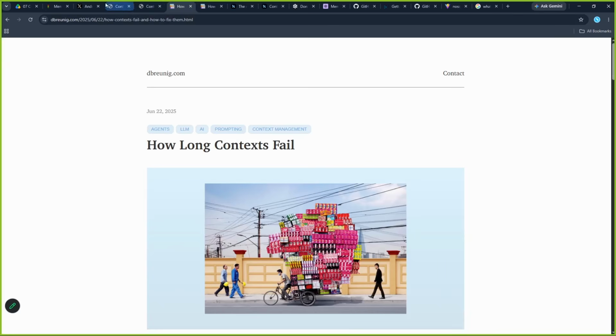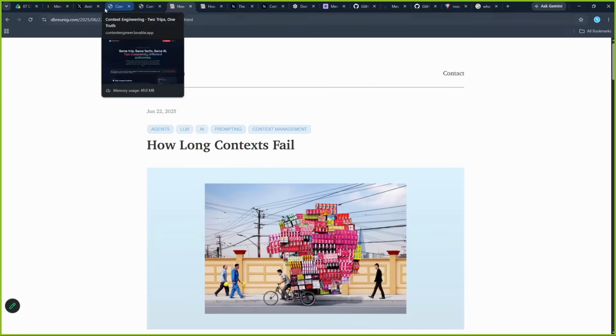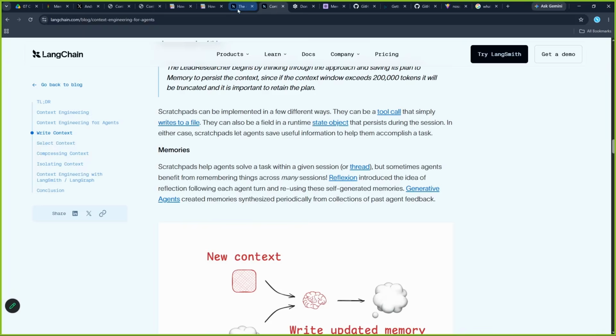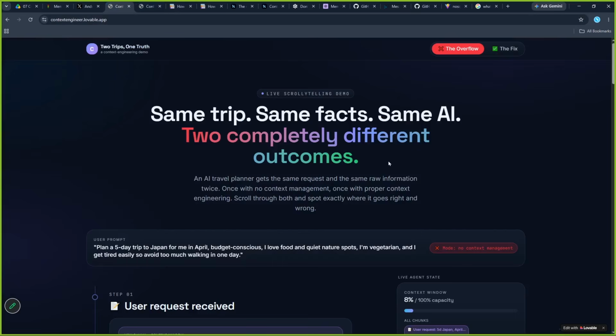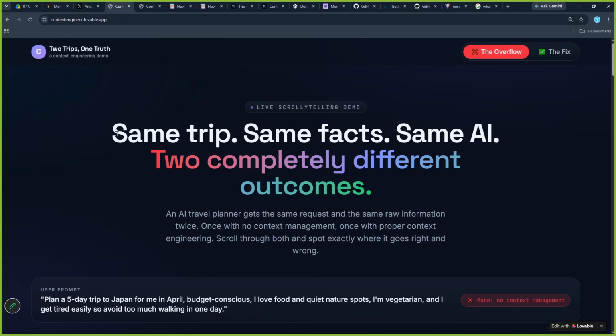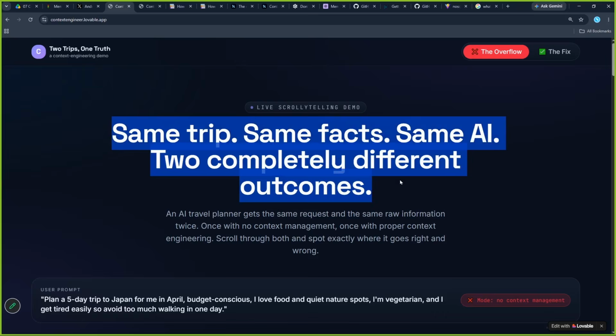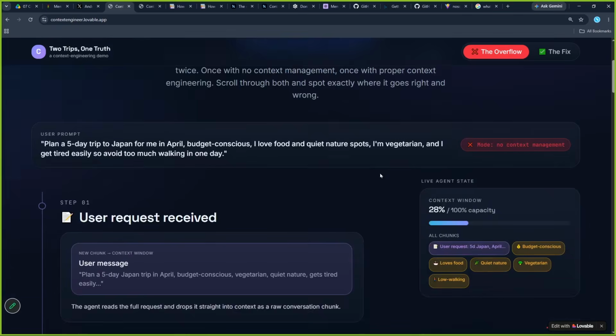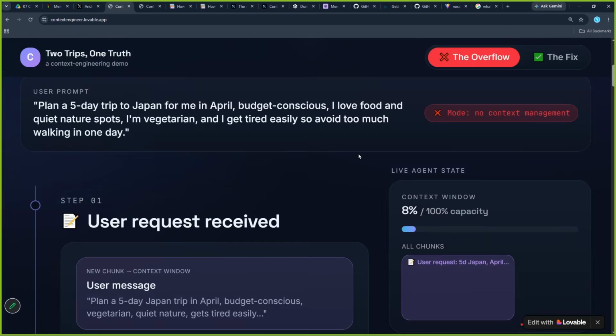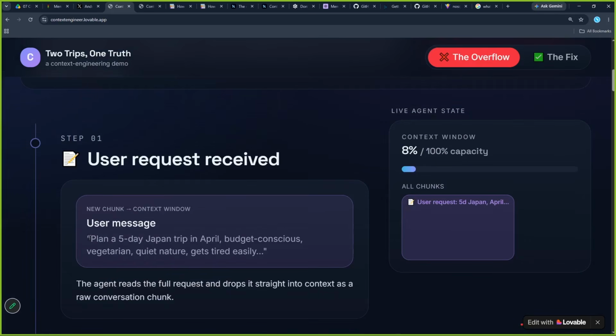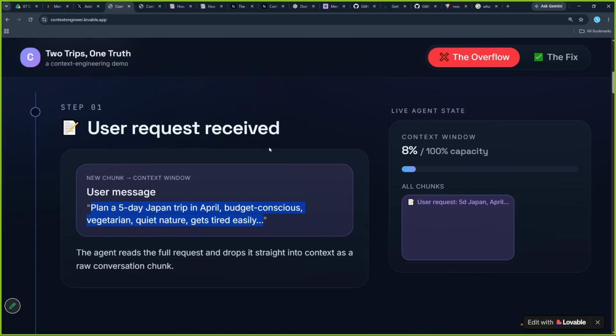Okay, so let us see a use case of this. This will be provided to you, and let me open that particular thing. So it should be here. I'm going to open it. This is it. Same trip, same facts, same AI, two completely different outcomes. Let us see. What happened is a user request was received: plan a 5-day Japan trip in April, budget conscious trip, vegetarian, quiet nature, and gets tired easily. This is a prompt given to our AI agent to plan a trip.